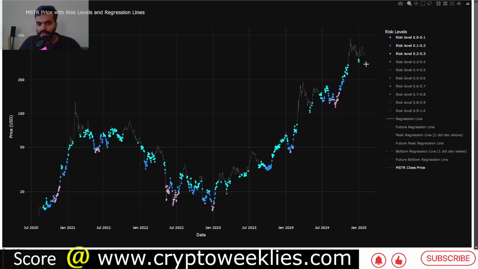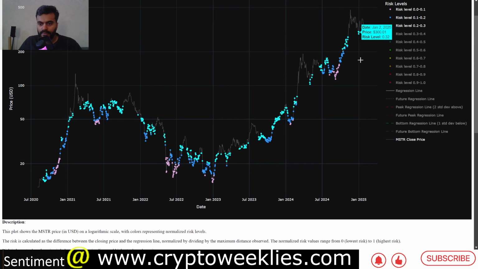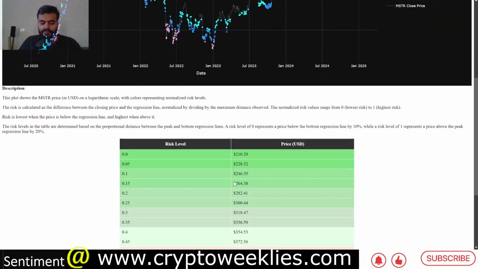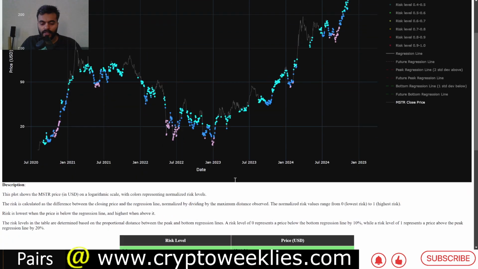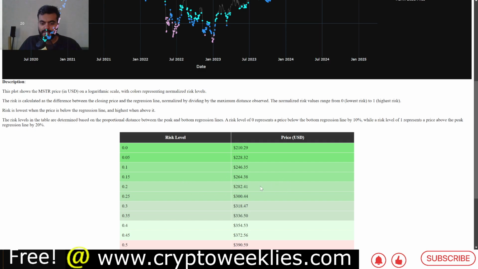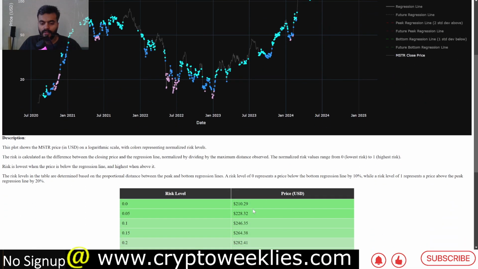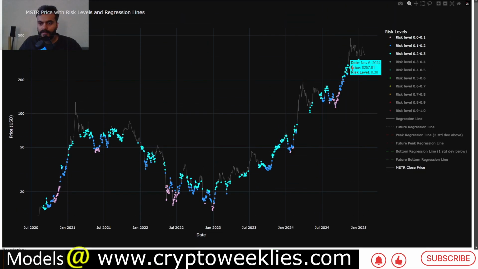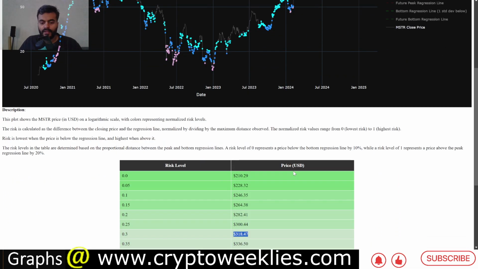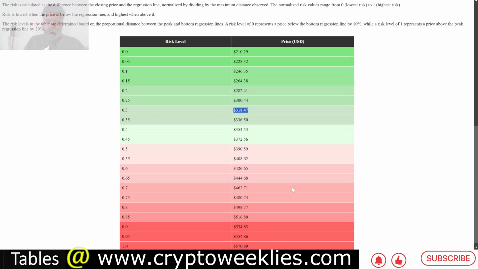So the next key risk levels could be at around $300. At any point in time, this model does help establish what the prices could be at some of the key risk levels. If the price were to come back to $318 per this model, that would represent a return to slightly lower than 30% risk. And if you are looking for this model to help establish theoretical targets for MicroStrategy, if and when it were to hit some of the key risk levels such as 50% risk or 80% risk, usually peaks occur at between 80% and 100% risk.